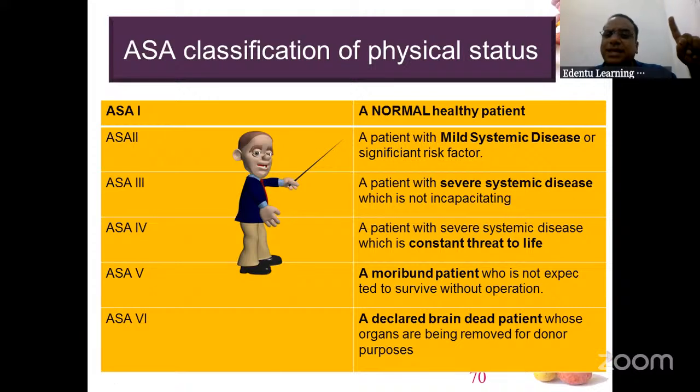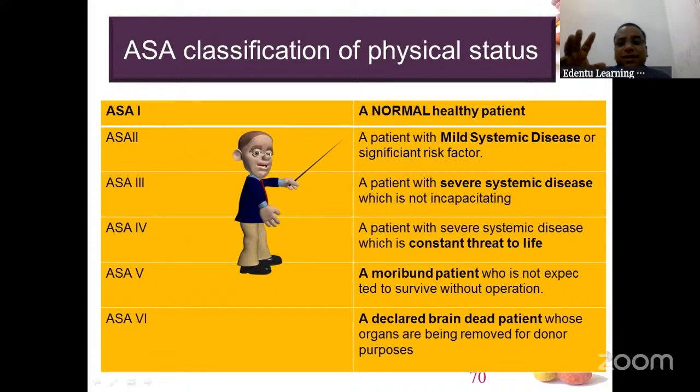The first BDS exams are over, and in second year they become ASA 2. ASA 2, second BDS students. They had biochemistry, physiology, dental histology exams. So now they have tasted it. So second BDS are ASA 2, a patient with mild systemic disease. Mild disease. So mildly they have tasted it, and now they understood what dentistry is. Very little dose is given. Then ASA 3 is the third BDS student, the honeymoon year.